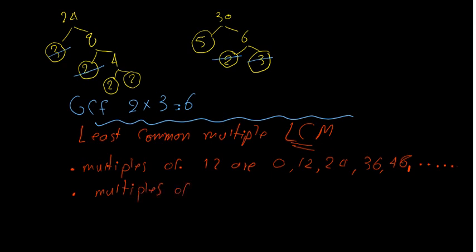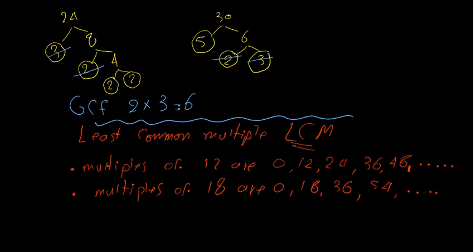of 18. What are the multiples of 18? 0, then 18, then 36, then 54, and so on. We can continue to an infinite number of multiples for any number.